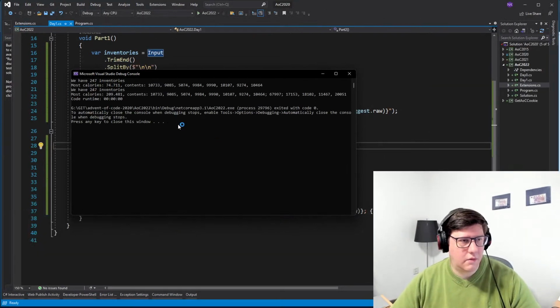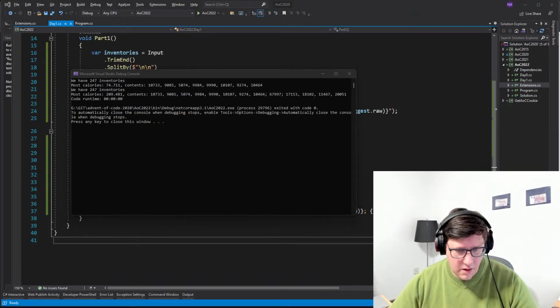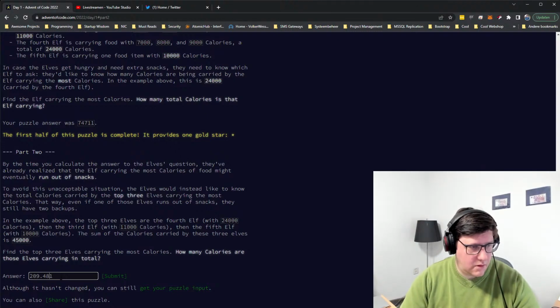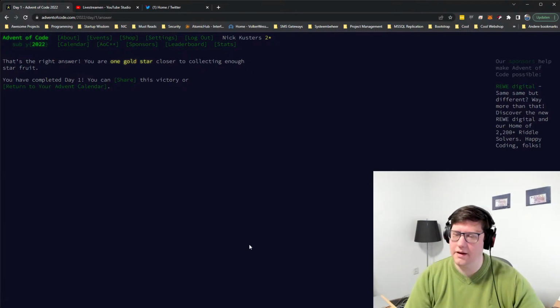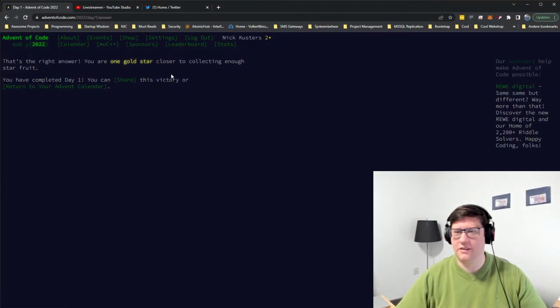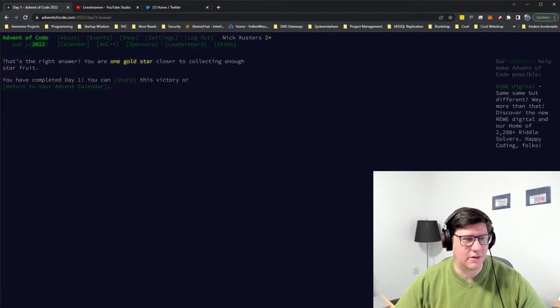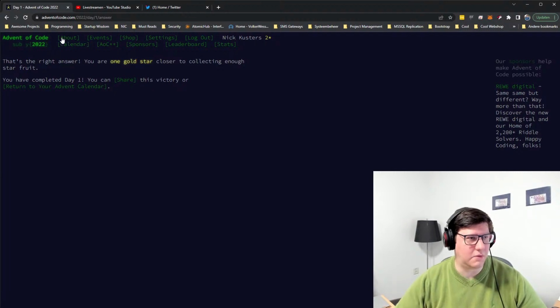So if you run it like this now, we see that the combined for the top 3 is this, and this is what it is in their backpacks. So there's actually one elf that just carried 76,000 in a single snack. Let me put that into the input. And that should be part 2 done. Yay! We completed it. So yeah, as you can see, it was a very easy challenge. I had the most difficulty debugging my own extension and making sure that it handles the input correctly. So yeah, I should probably fix that too, to make sure that I don't waste more time on that.